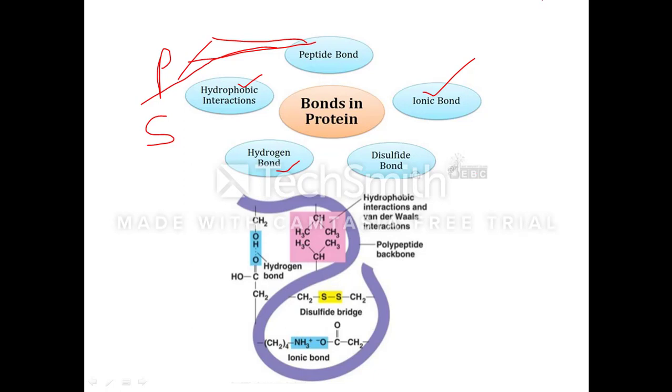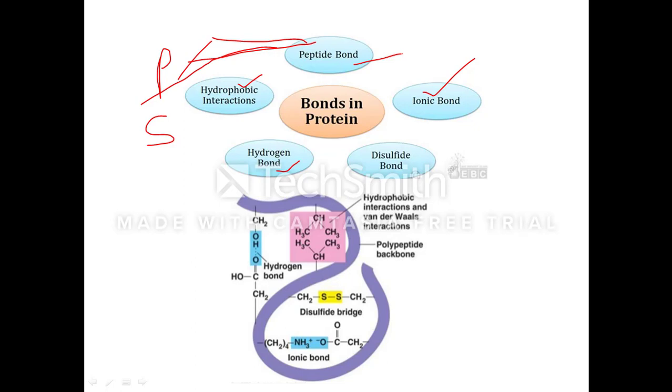First we will take up the primary bond, that is the peptide bond. The principal linkage that is found in all proteins is the covalent peptide bond, that is the CONH linkage. It is a specialized amide linkage where the C atom of the COOH group of one amino acid is linked to the nitrogen atom of the NH2 group of the adjacent amino acid, and it is the backbone of the protein chain.